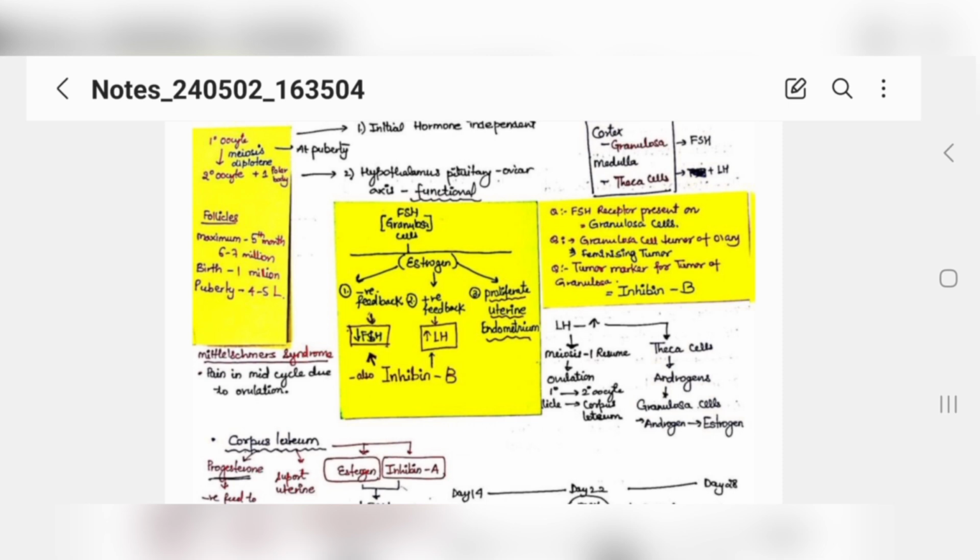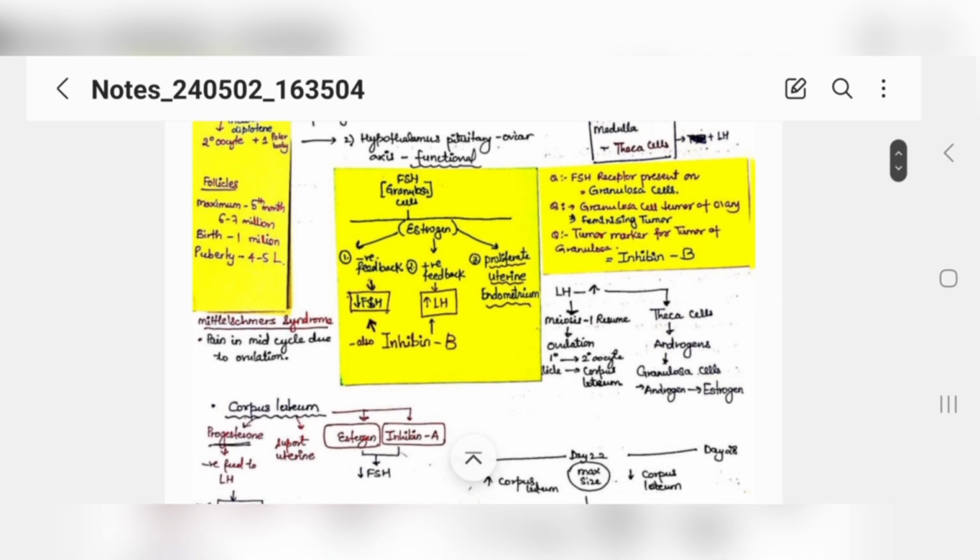Now granulosa cell tumors of the ovary are called feminizing tumors. What is the tumor marker for a granulosa cell tumor? If any female has a tumor of granulosa cells in the ovary, what would be the tumor marker? It is producing estrogen and so on, but what you need is that inhibin B is specific. That's why I'm saying inhibin B is important, because it is a tumor marker for granulosa cell tumor.